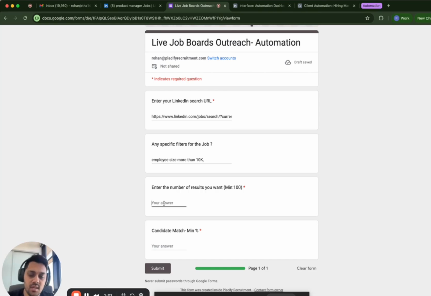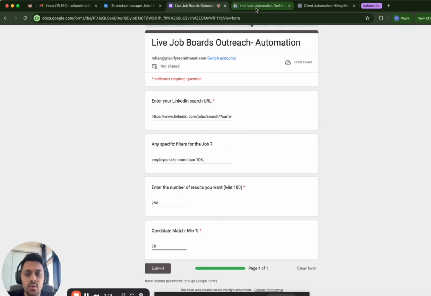Number of results, let's say I've set a limit of 4 or 5 jobs just for the demo, but you can say I want 250 jobs to be scraped. Now for the product manager range, I've got about 200, 300 candidates in my database belonging to different industries. Let's say I want to pick up only those candidates who are at least a 70% match for the pre-filtering. So for example, they lie within the same experience range that is required by the job. They lie within the same industry that the company is. So it filters out all the non-relevant ones and it only takes the relevant ones to move on to the other filterings. All right, you just got to press submit over here.